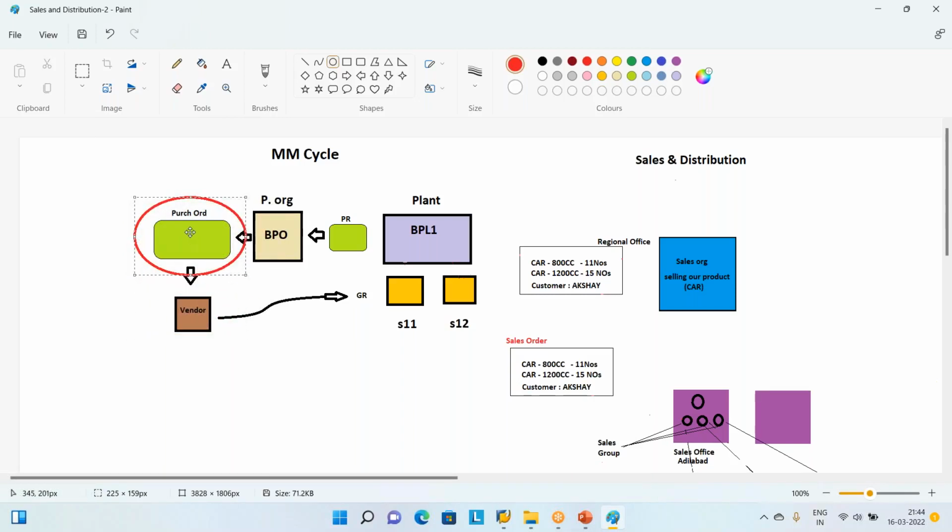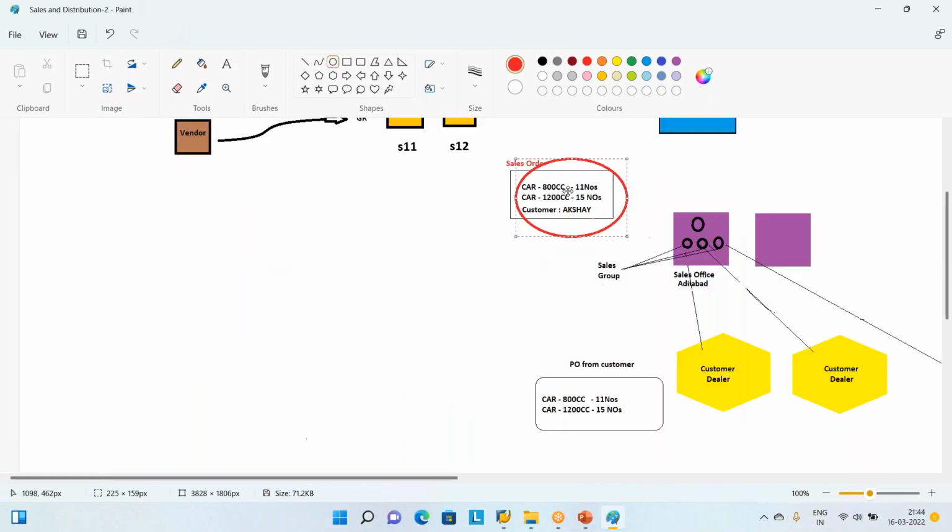If I do not accept the material after sending the purchase order, the vendor can go to court also. Such a powerful document it is. Okay, but what is a sales order? Actually, a sales order is a document.